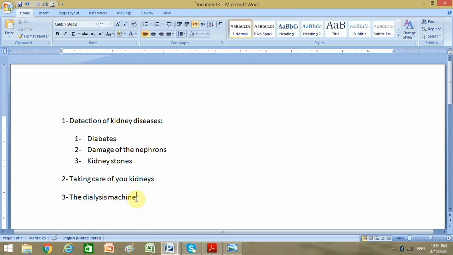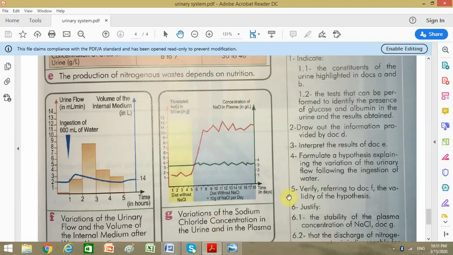And for sure it will not be as efficient as having natural kidneys, but you have to seek help whenever there is a problem, and that is through sitting on a dialysis machine, which a person might spend 5 to 6 hours per day, 2 times or 3 times per week, to clean up and to regulate his internal medium. By this, we end the chapter about the urinary system.